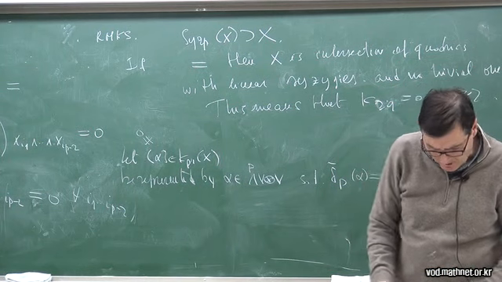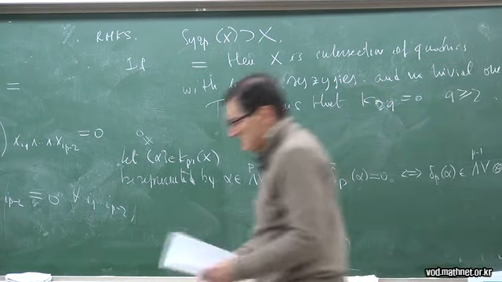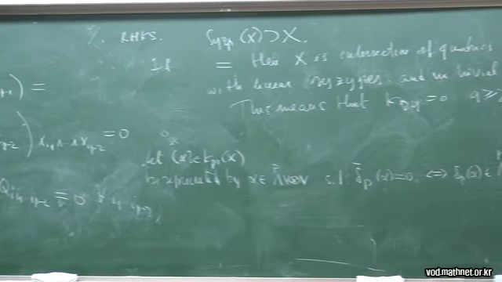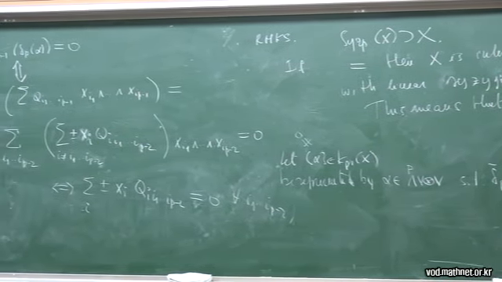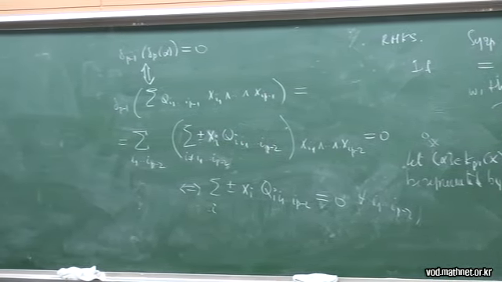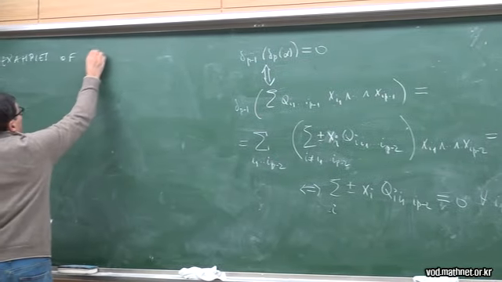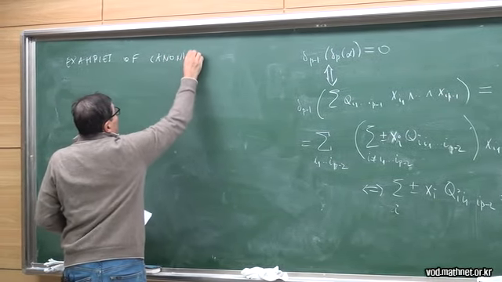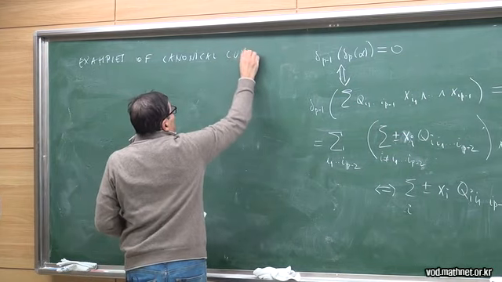I will skip points. I will look at curves. So, examples of canonical curves.